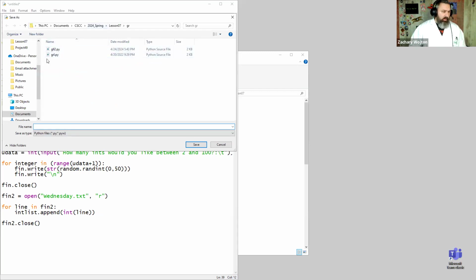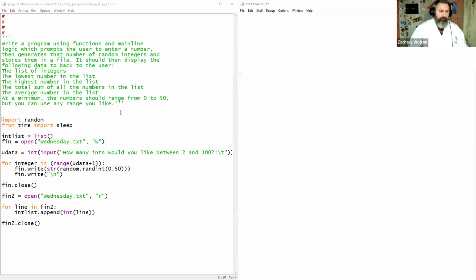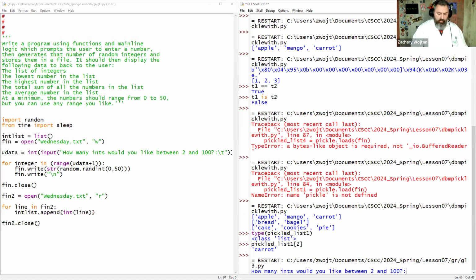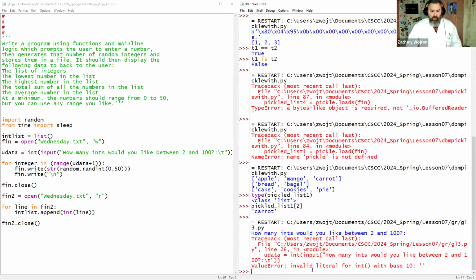So we'll save it right here as group lab 3. Go ahead and run it. How many integers would you like? Working perfect, 33. Here we got an error. Let's check out the error. Invalid literal for integer with base 10. So I put int input, how many would you like? So let's take a look at this. It broke on line 26, which is right here.